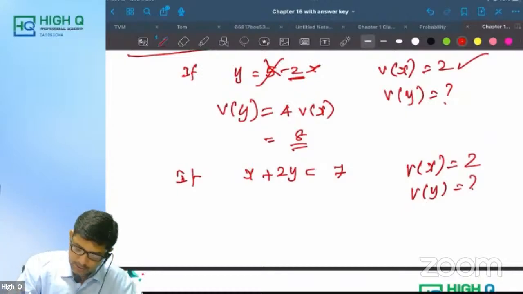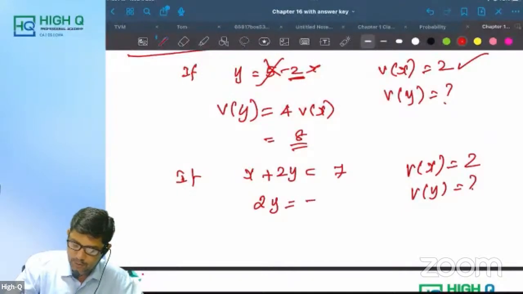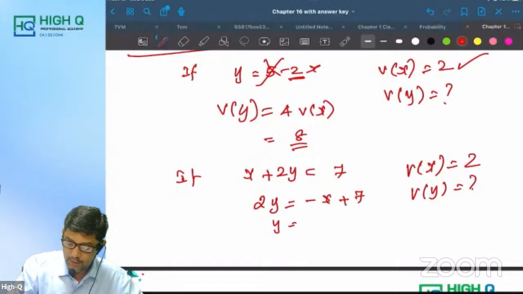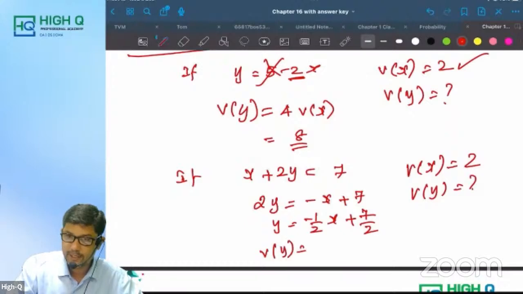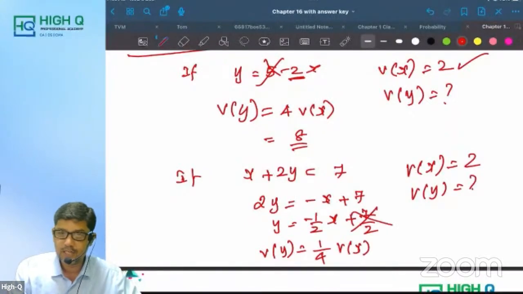Now look at this. First, let me rewrite it as 2y is equal to minus x plus 7. Am I right, my dear? y is equal to minus 1 by 2 x plus 7 by 2. Variance of y will be, we have to square it. When I square it, what am I going to get? 1 by 4 into variance of x. But it is not affected by shift of origin.